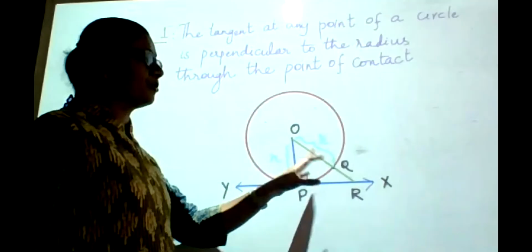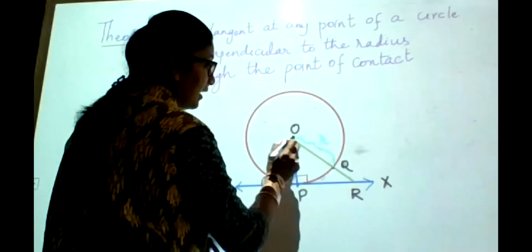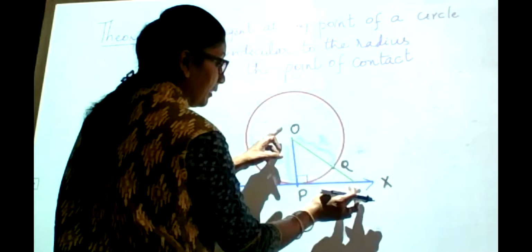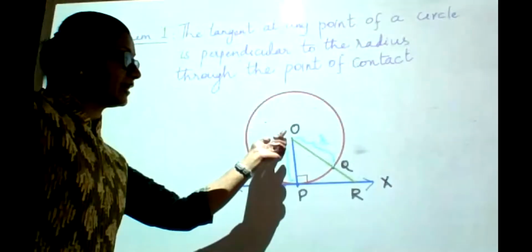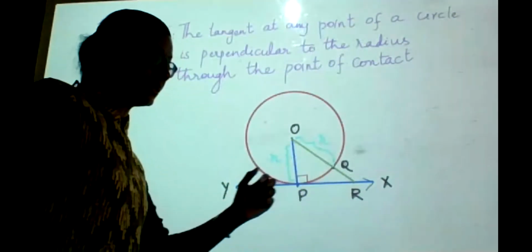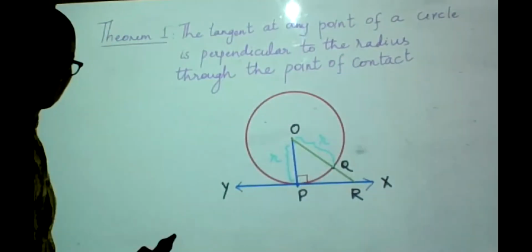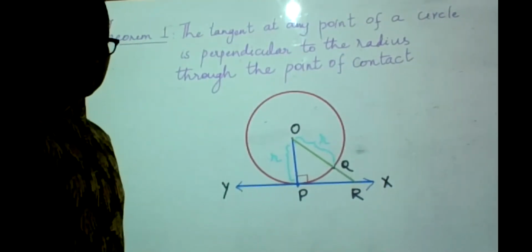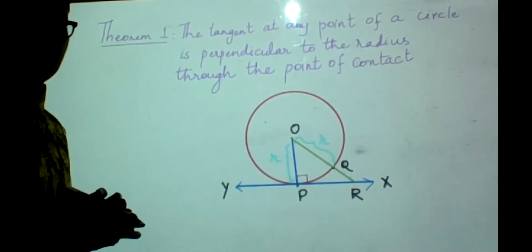OP and OQ are the radii of the same circle. When I join O and R, I am getting a segment such that OR is OQ and QR. That means when I try to join the center with R, I am getting another radius of the circle also. Can you see that? So that's the point of argument I am going to start from.